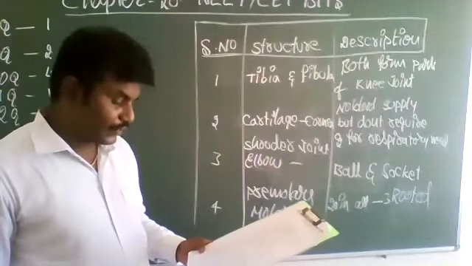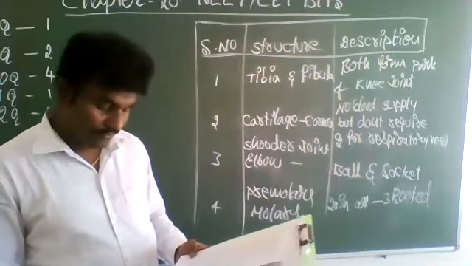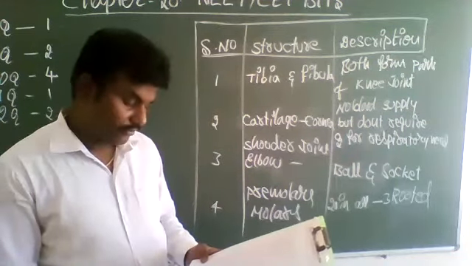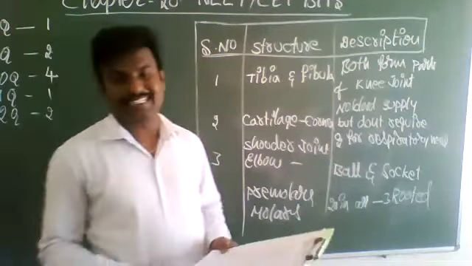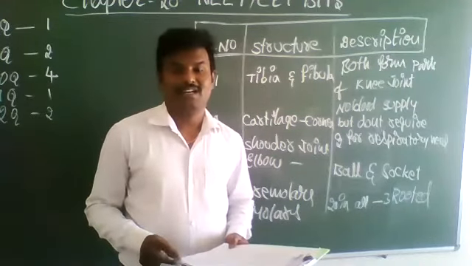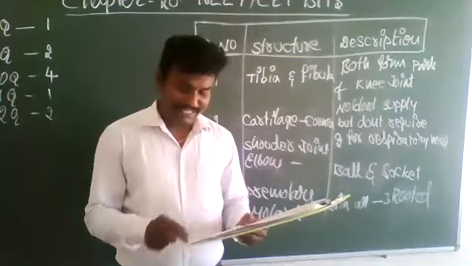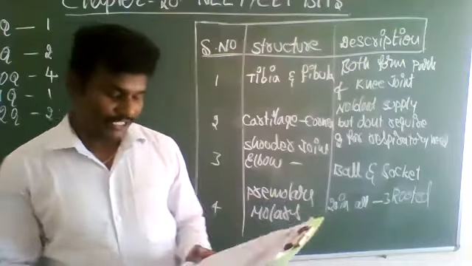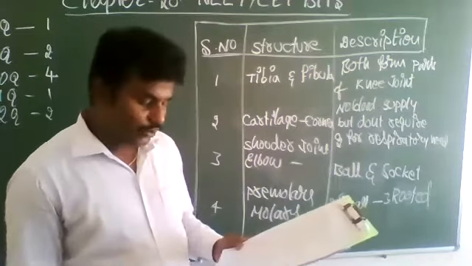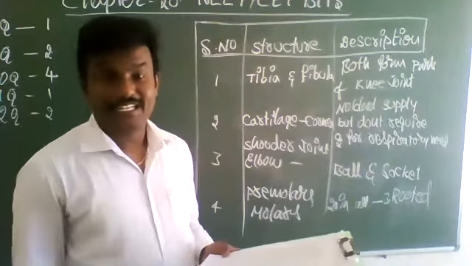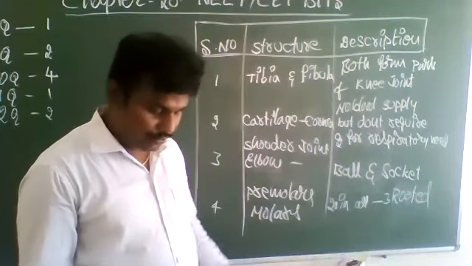Which one of the following pairs of structures is correctly matched with their correct description? You match it. Tibia and fibula. So option 1 is not correct. Tibia and fibula are present in the leg region, and they don't form the knee joint. The knee joint is formed by another ligament. So option 1 is wrong.